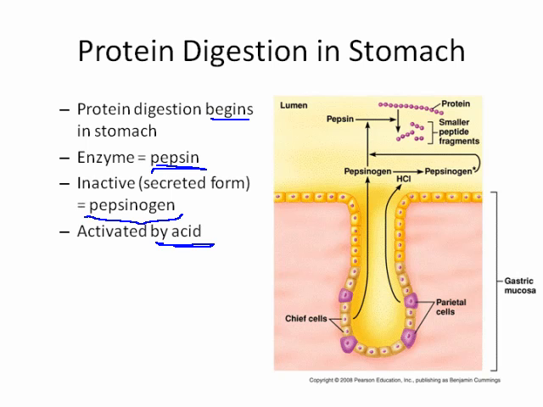And again, we talked about this in the last lecture. So here we have the chief cells of the gastric gland that are producing pepsinogen, and the parietal cells, which are producing hydrochloric acid. Now, pepsinogen, again, is the inactive form. It becomes pepsin. But it's a little bit complicated in how this happens. The acid activates the pepsinogen.